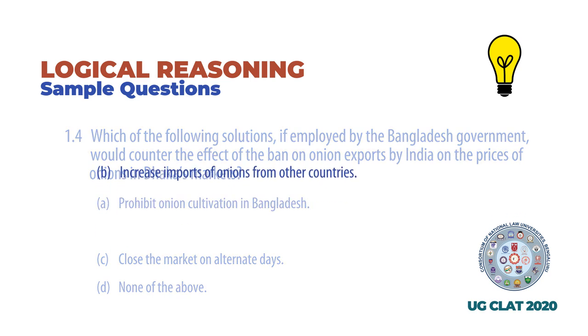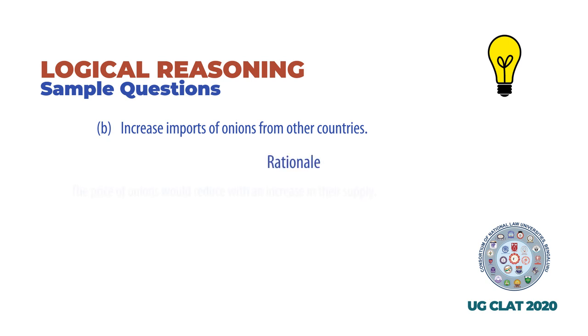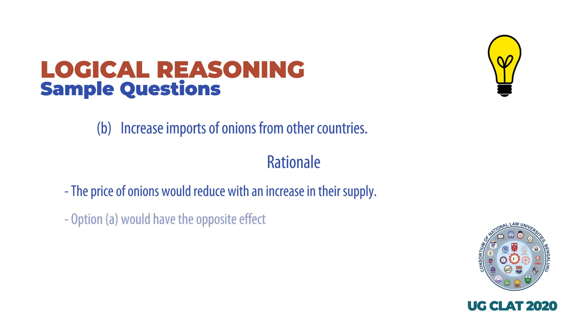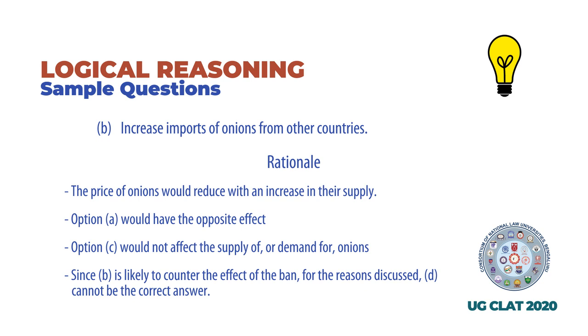The correct answer is B. Here is the rationale. Increase imports of onions from other countries. The price of onions would reduce with an increase in their supply. Option A would have the opposite effect, that is, it would result in a reduction of supply, and so A cannot be the correct answer. Option C would not affect the supply of or demand for onions either, and so this cannot be the correct answer. Since B is likely to counter the effect of the ban for the reasons discussed, D cannot be the correct answer.